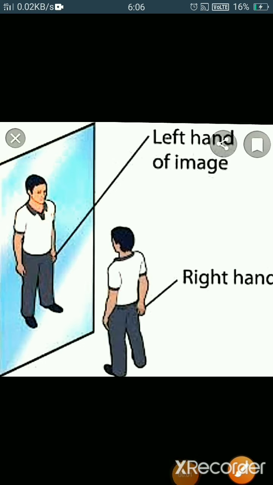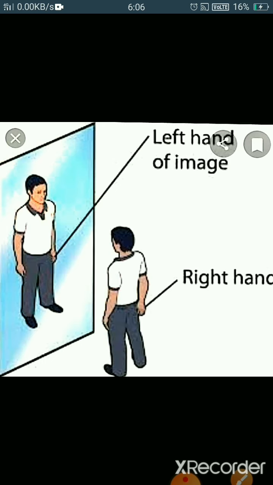Suppose you are standing in front of a plane mirror. What are the characteristics of the image formed? Yes, the image is the same size as the object, and it is at the same distance from the mirror as the object's distance. Another is that it is upright and virtual. Virtual means not real, behind the mirror.